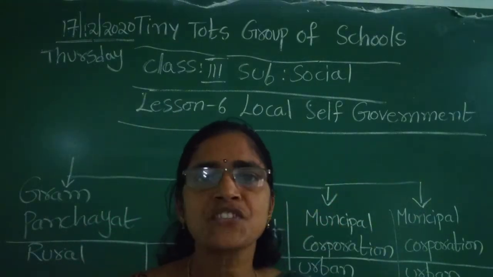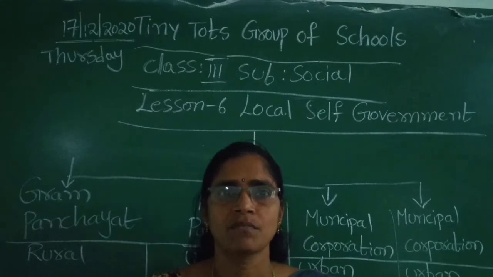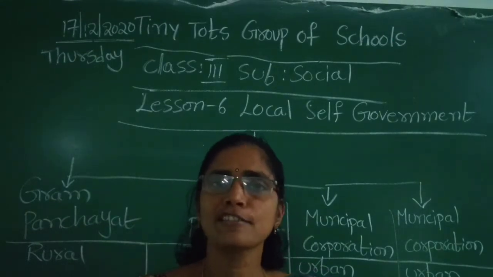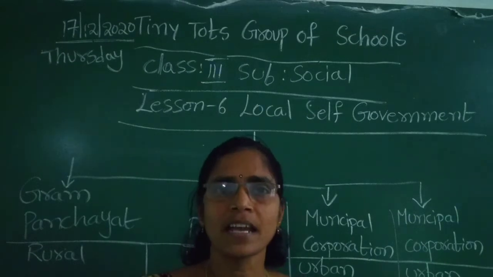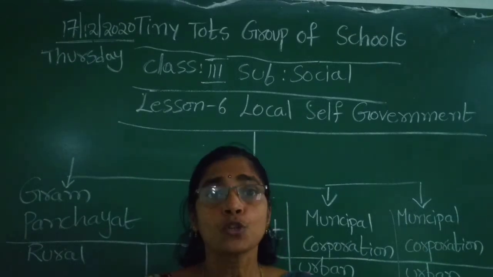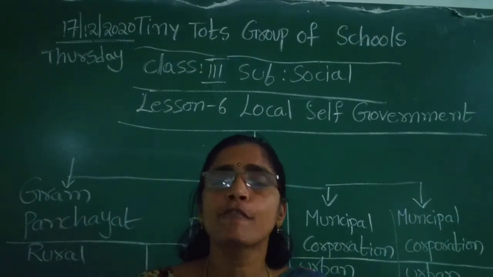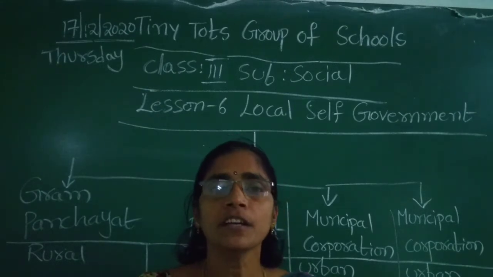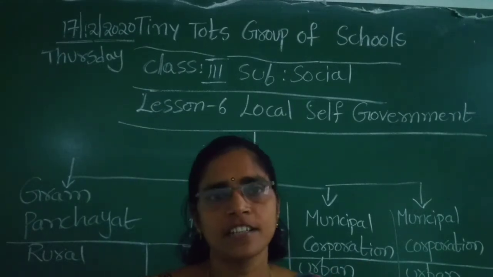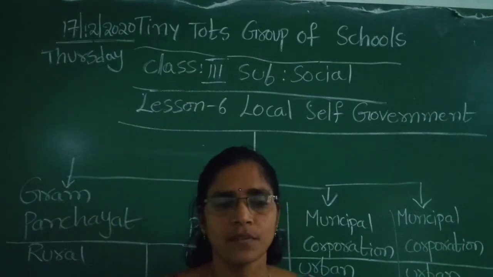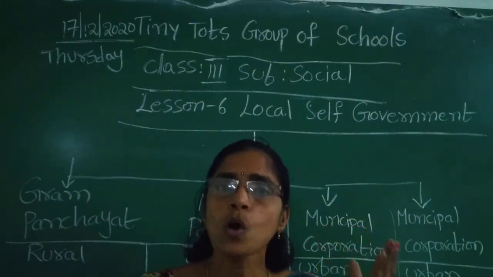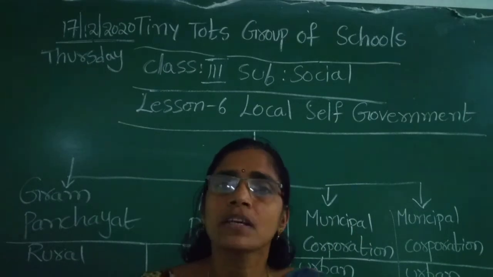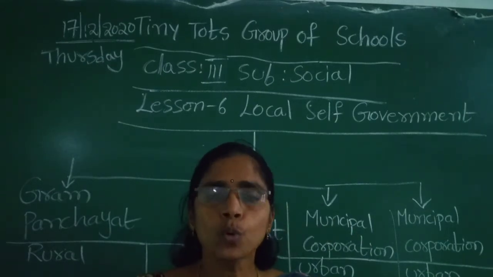India is a vast country, it's a very big country. It has different regions and different languages and different castes, tribes, etc. To rule this type of big vast country, India is divided into states and union territories. Again, it is divided into local self-government.